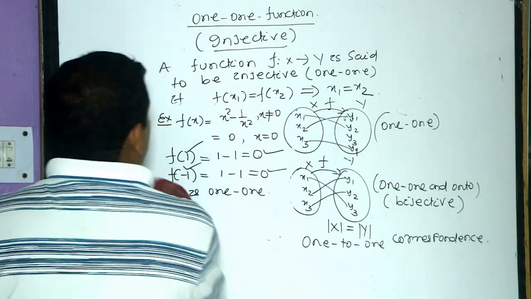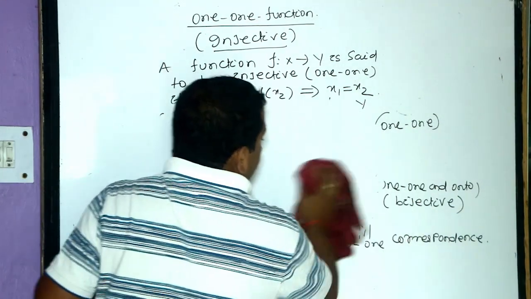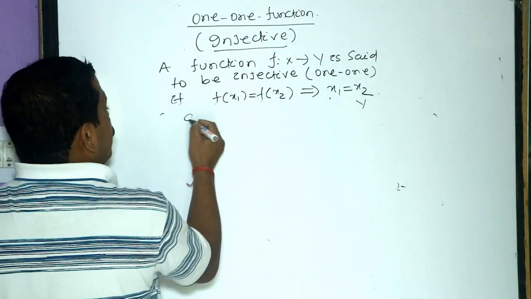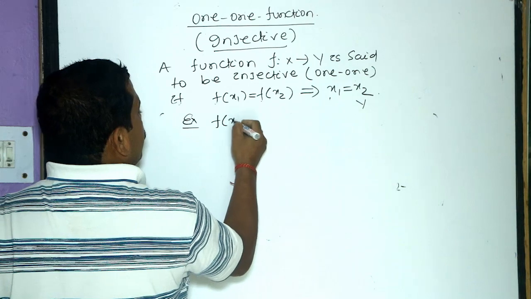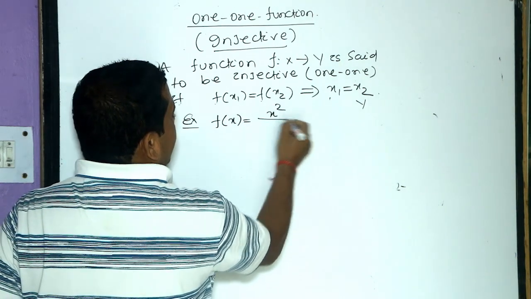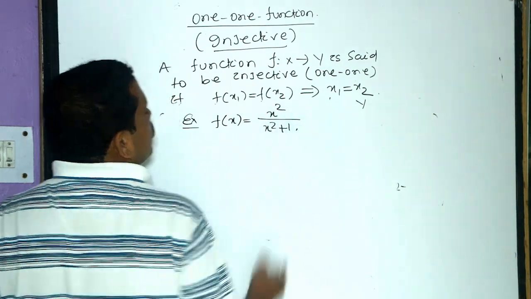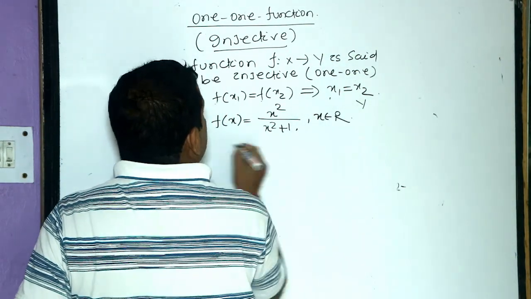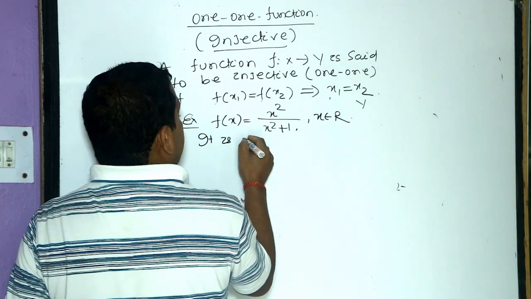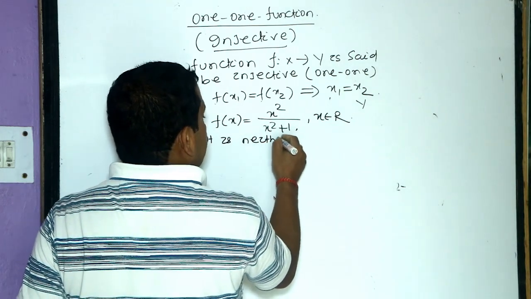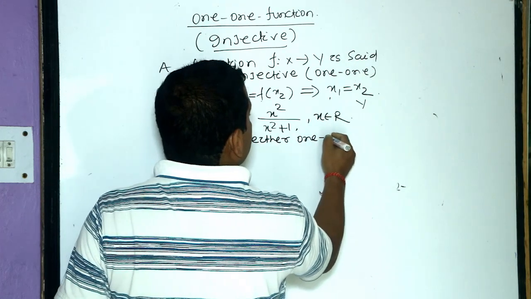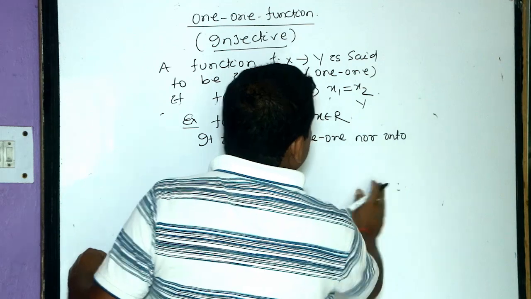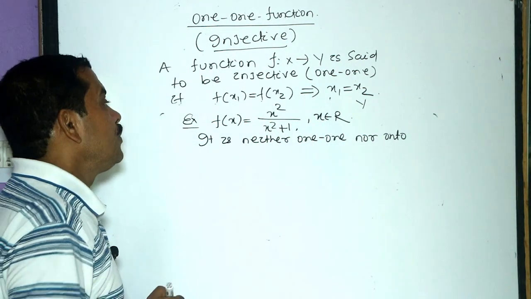Suppose another example. f of x equals x squared by x squared plus 1, where x belongs to the set R. It is neither one-one nor onto.